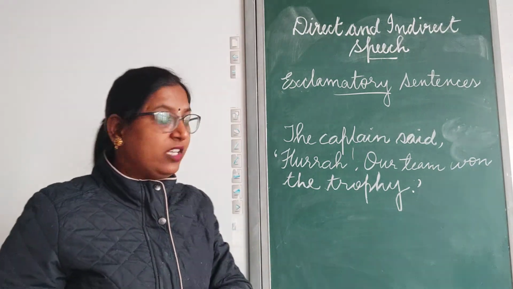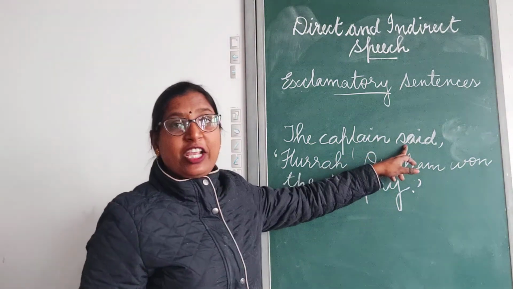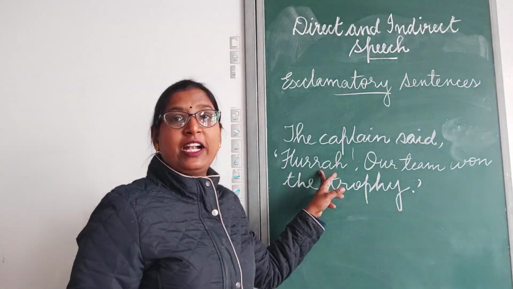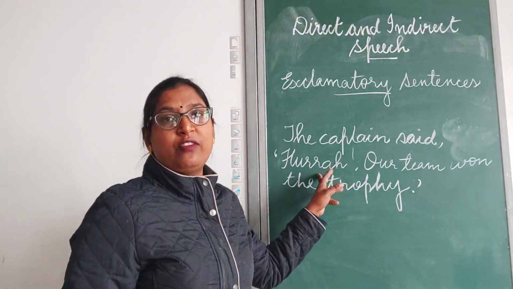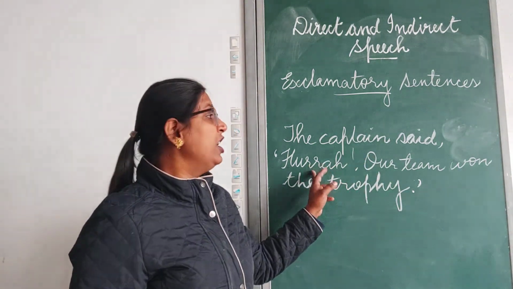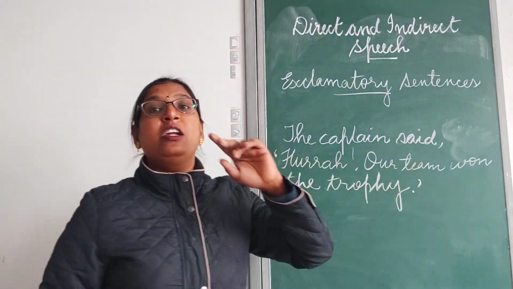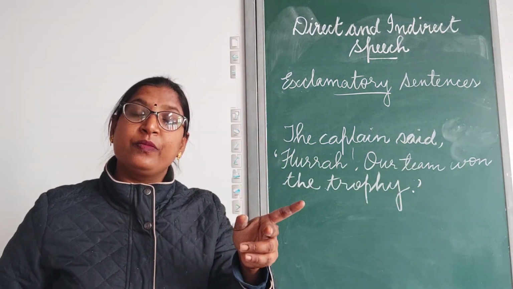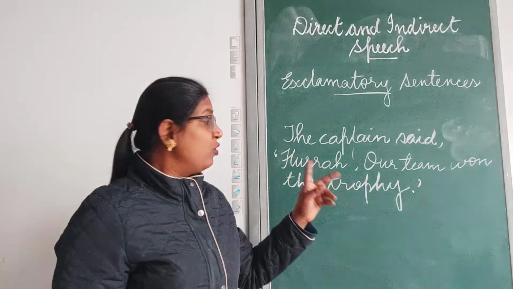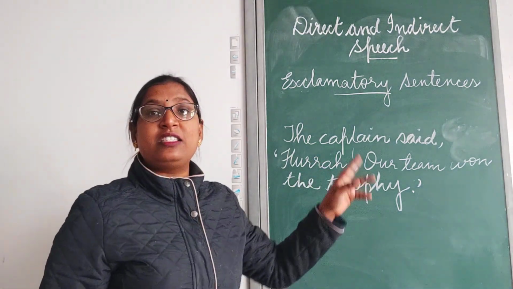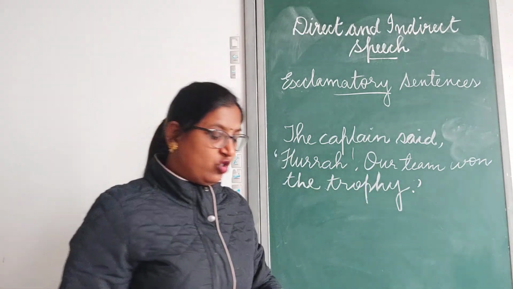what we will do here: we know that the interjection hooray we have to omit and it is expressing joy. So, said can be changed to exclaimed with joy. Clear? Said will be changed to exclaimed with joy.